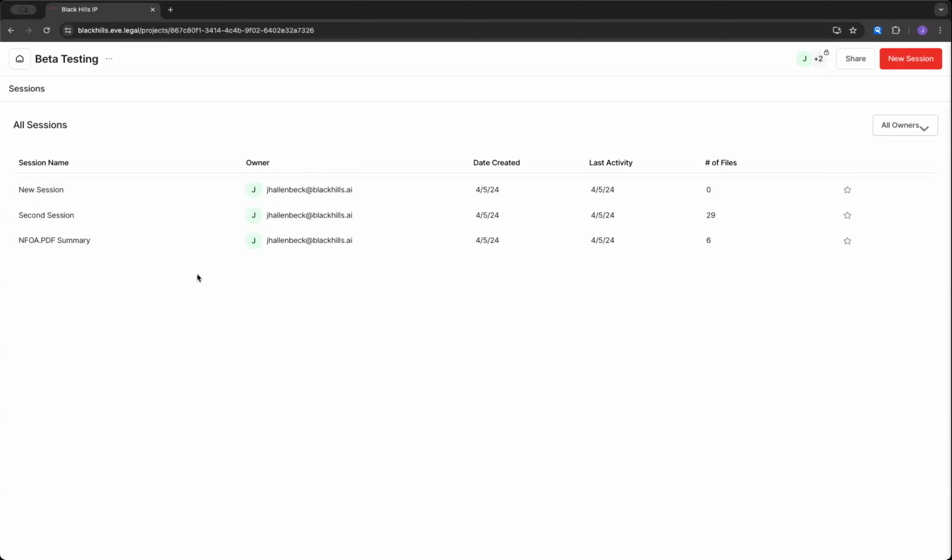Okay. So we've shown you the collaboration, shown you how to access it, shown you how to manage the ability to transfer ownership, delete users from a matter, and here we're showing you how to rename a session.